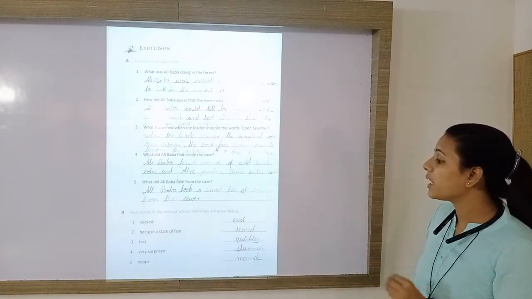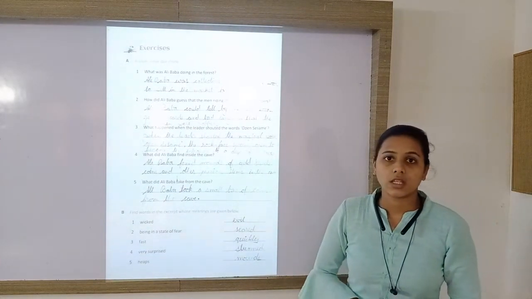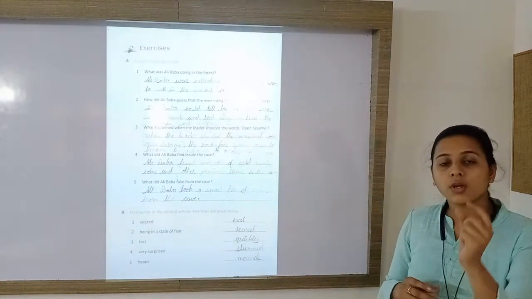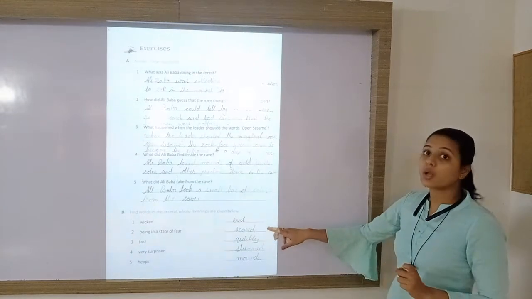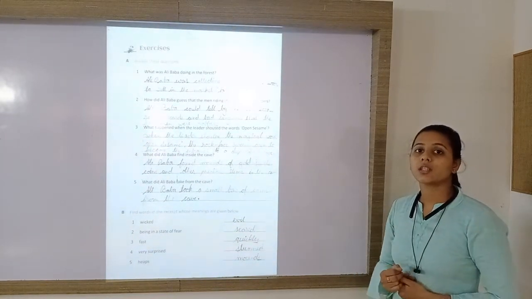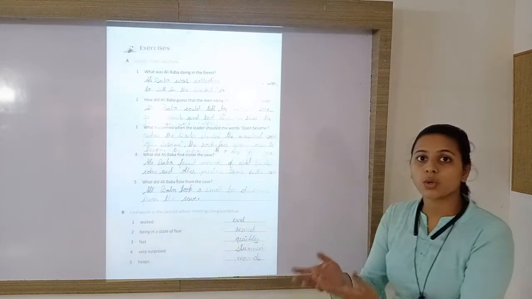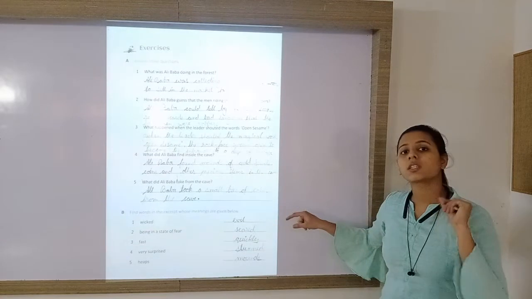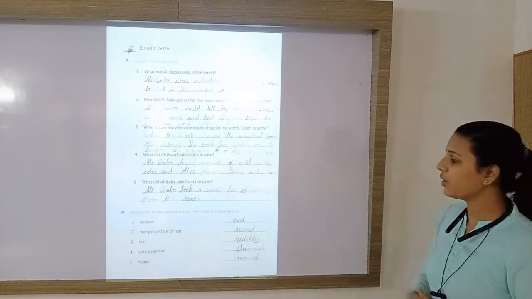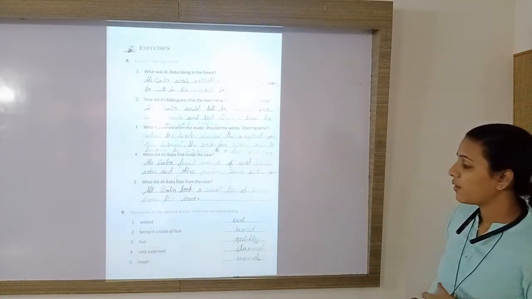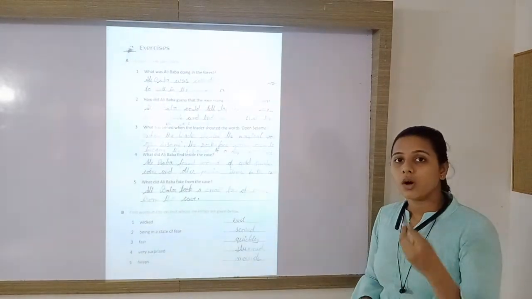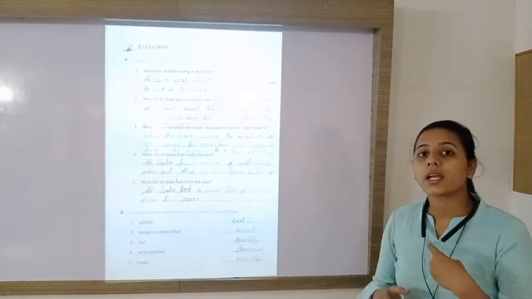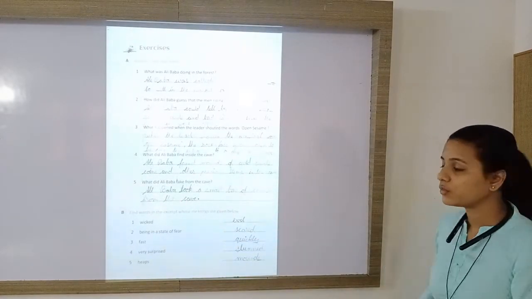Next is being in a state of fear. When someone is in fear, that is called scared, and this word is given in the passage. So he got scared when they were coming towards him. Ali Baba was scared when he saw the robbers coming towards him. So scared is the synonym which is given in the paragraph for this word. Next word is fast. The synonym of this word given in the paragraph is quickly. Quickly he climbed the tree and quickly he came down.